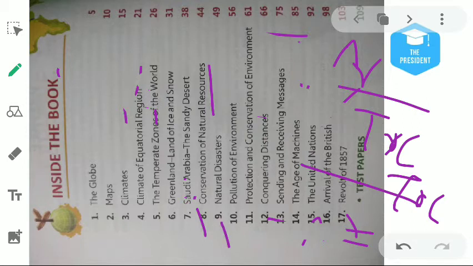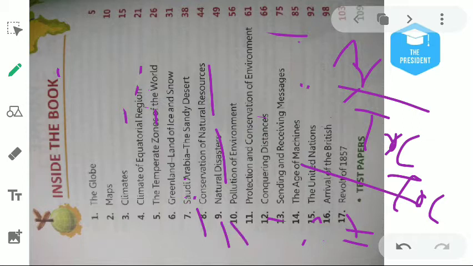And chapter number 9 will be about the natural disasters. Natural disaster means the climatic conditions which destroy us or just harm us, known as the natural disasters, like flood, raining, earthquake, tsunami, volcanism.